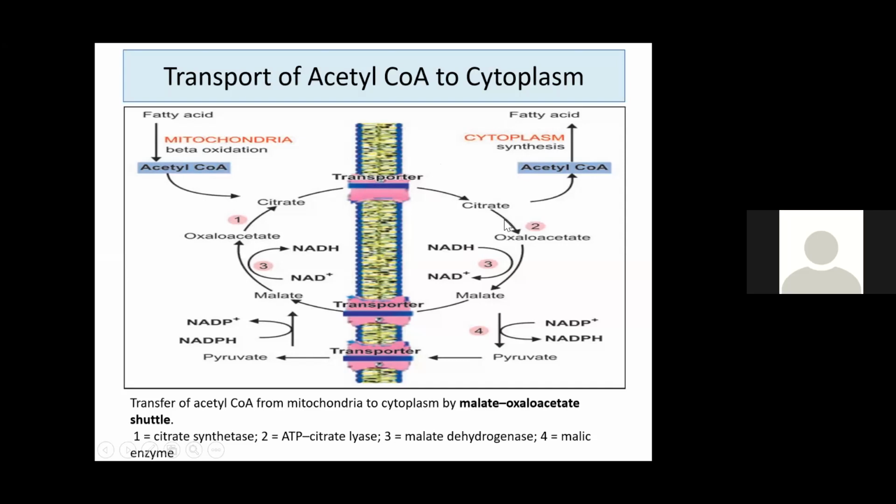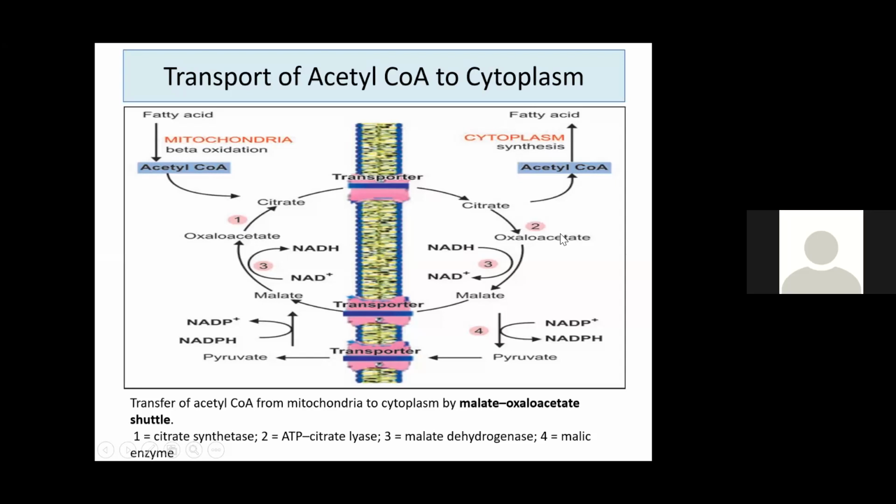In the cytoplasm, again, citrate in the presence of one enzyme, ATP citrate lyase. Here, two ATP molecules are utilized. In the presence of the enzyme ATP citrate lyase, citrate is getting converted into oxaloacetate and acetyl-CoA. In that way, acetyl-CoA is released to the cytoplasm from mitochondria.